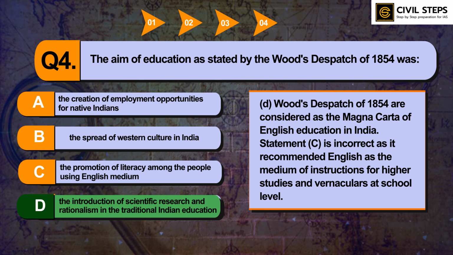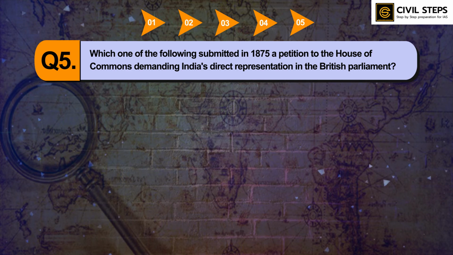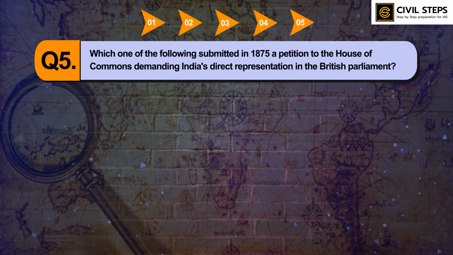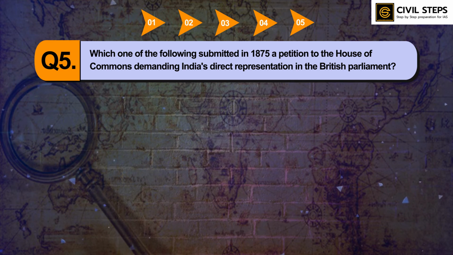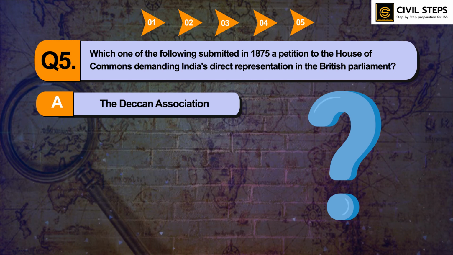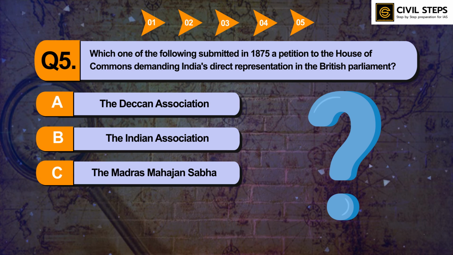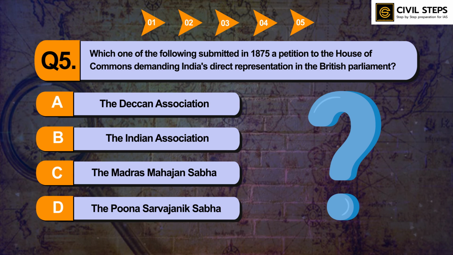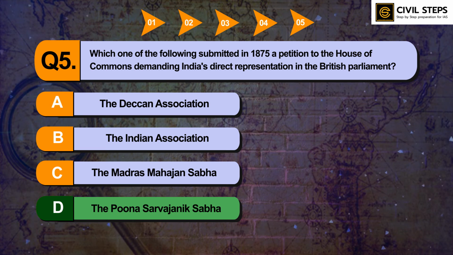So let us now discuss question number 5, which is the last question of this video. Which one of the following submitted in 1875 a petition to the House of Commons demanding India's direct representation in the British Parliament? Option A, the Deccan Association; B, the Indian Association; C, the Madras Mahajan Sabha; D, the Pune Sarvajanik Sabha. So you can pause this video and write your answer in the comment section below. The answer of this question is option D, the Pune Sarvajanik Sabha.